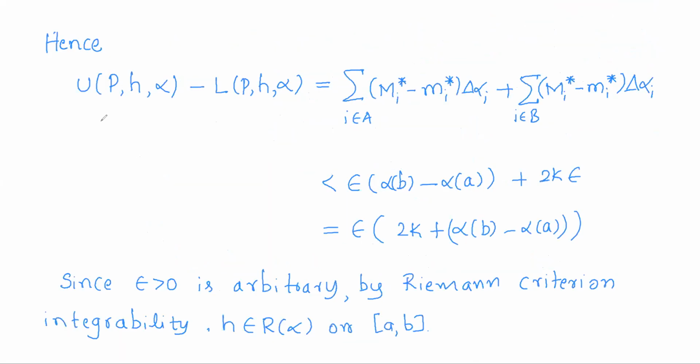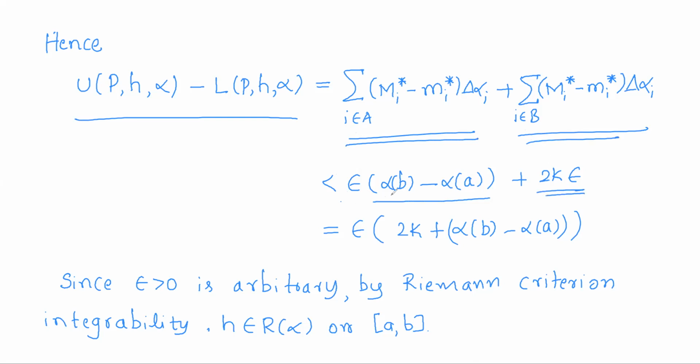Now combine both things. So we have U(P, h, alpha) minus L(P, h, alpha) is equal to this summation plus this summation. We have made this to be less than alpha of b minus alpha of a, and this to be less than 2k epsilon. As both the terms contain epsilon, take it common, so that it will be epsilon into something. As epsilon is free to choose, you can choose any epsilon value.